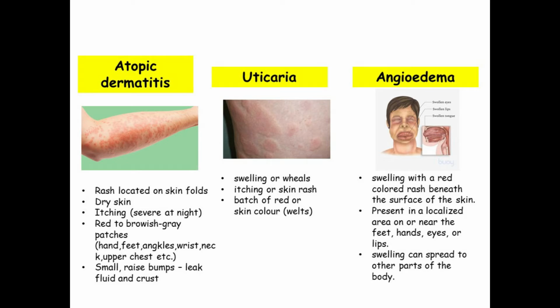Next is angioedema, also known as giant hives. The symptoms are swelling with a red-colored rash beneath the surface of the skin. It may occur in a localized area on or near the feet, hands, eyes, or lips. In more severe cases, the swelling can spread to other parts of the body.